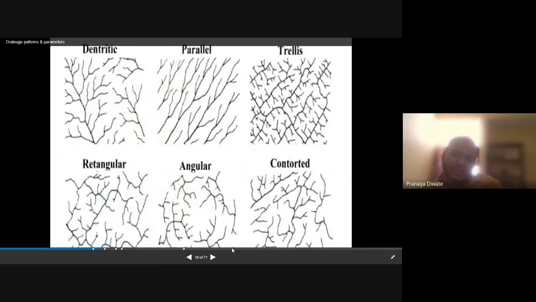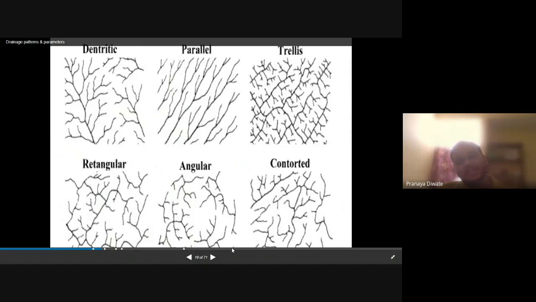A drainage pattern is nothing but a tree-like structure. That is a dendritic drainage pattern. Parallel drainage patterns are those where two different rivers or streams run parallel. Then you have the trellis.